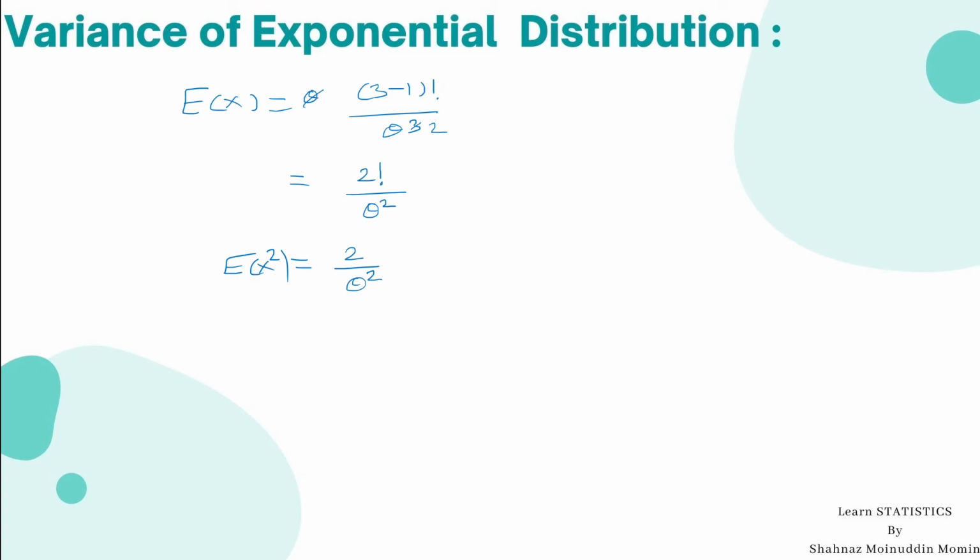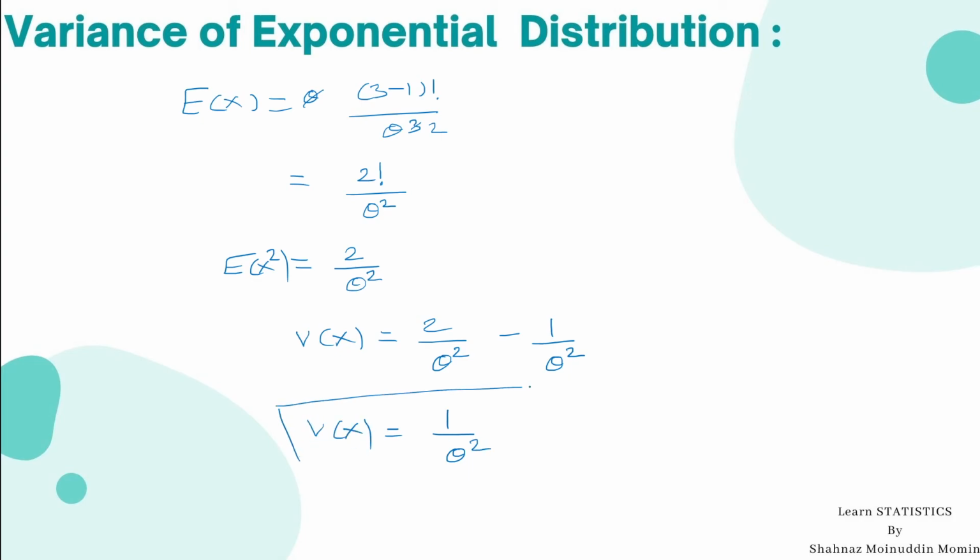Substitute this value in the variance of x. We will get variance of x is equal to 2 divided by theta square minus 1 by theta square. So it is 1 divided by theta square.